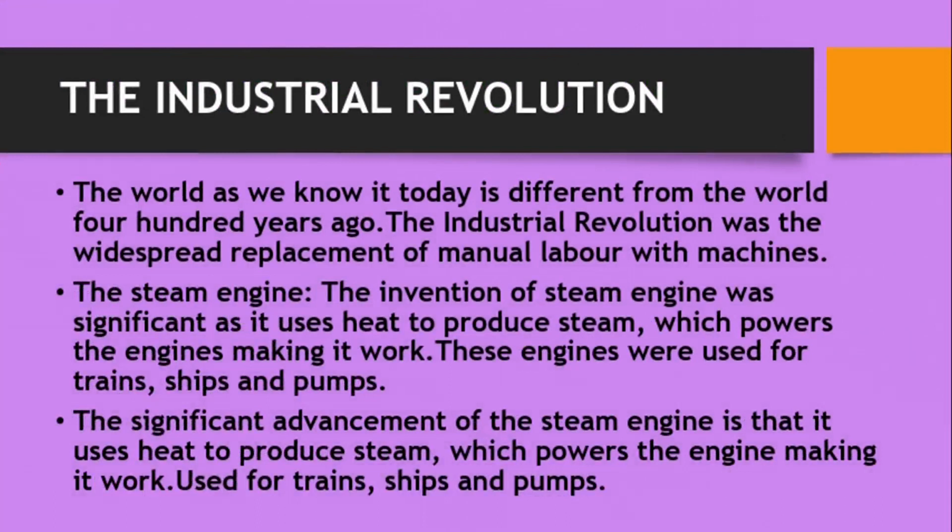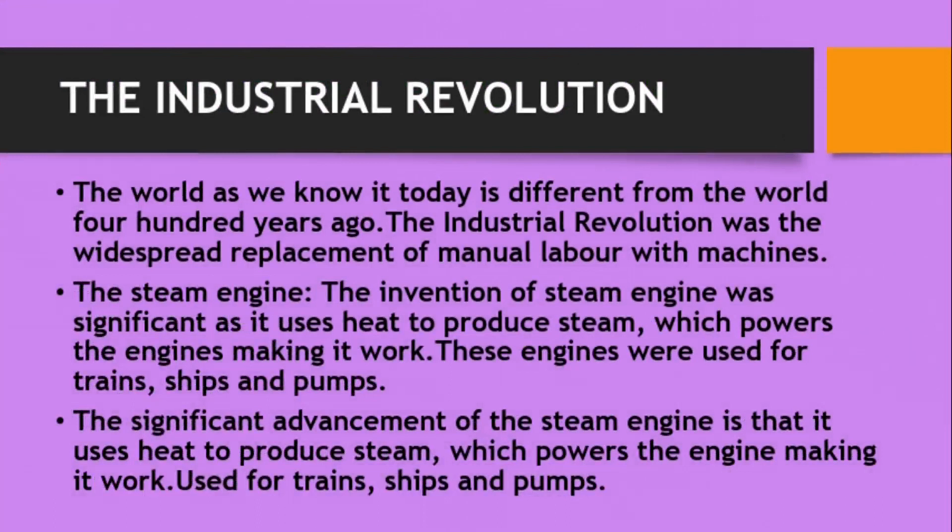But with the industrial revolution, all the manual labor has been replaced with the use of machines. When you want to blend your tomatoes, you use either your blender or your blending machines. All these are machines that are aiding work. When you want to make your clothing, you use your sewing machines, a lot of things.